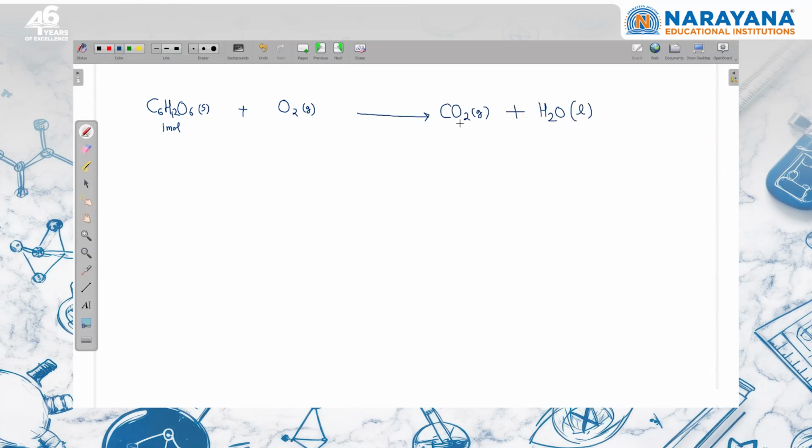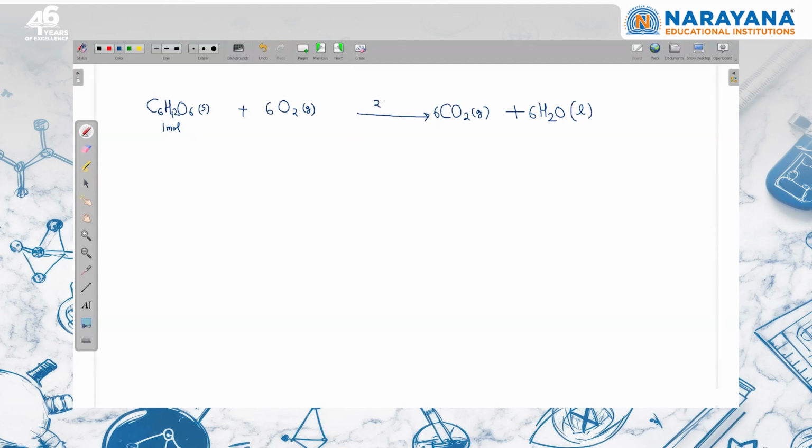So we are doing the experiment. Suppose this is initially at 298, and finally we are measuring at 298, and we can say that enthalpy is a state variable. So even if in between the temperature is rising, if the initial and final temperature are the same, the enthalpy change will be the same. So that is the idea. So here carbon we can multiply by 6, hydrogen we can multiply by 6, oxygen we can count here. So this is 12 and this is 6 already. So 6 will be there. This is the balanced reaction, right?